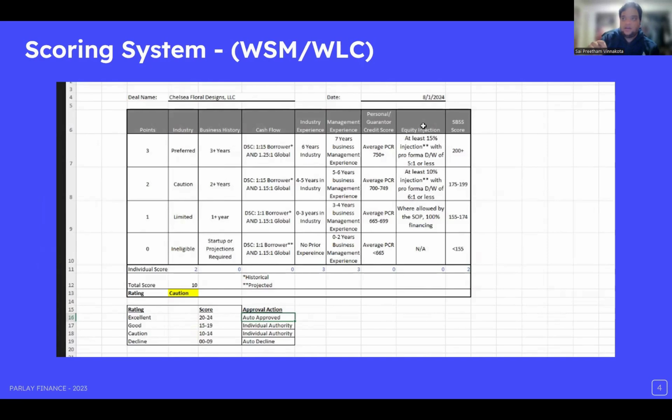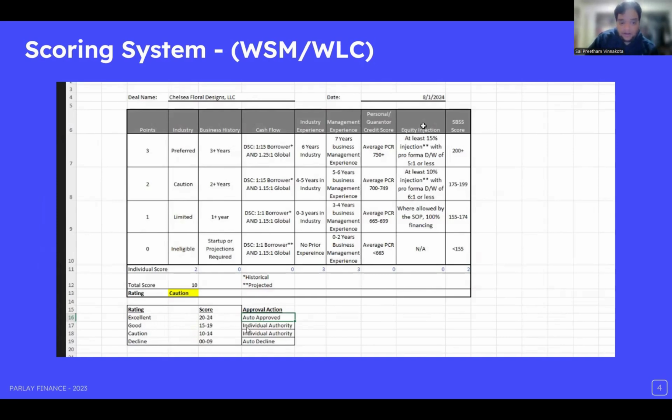For example, if a person's name is Joe and his credit score is 766, this detail will be entered into the variable or the formula that they have to assess a particular profile, and it will calculate the total points of that applicant. Then these are the total scores, for which the labels they provide are excellent, good, caution, and decline. If it's excellent, then it's auto approved. If it's decline, then it's auto declined.